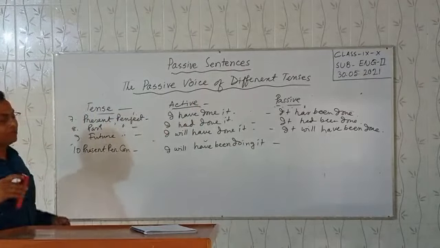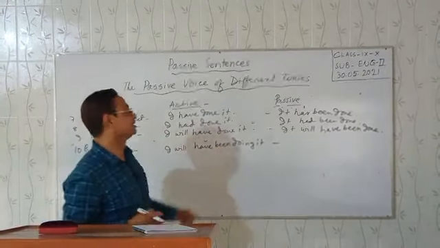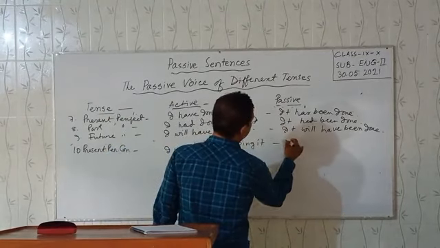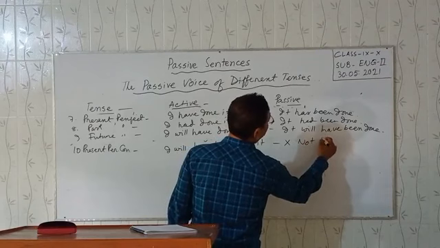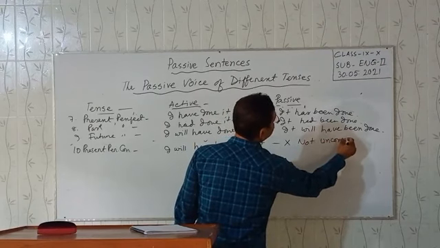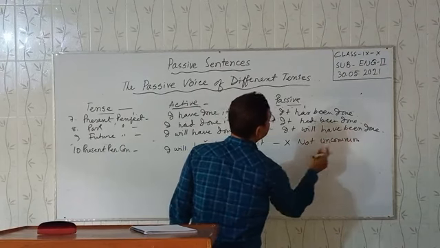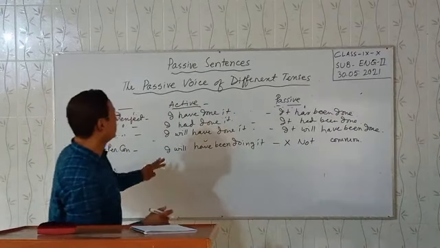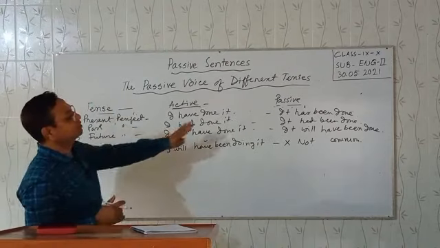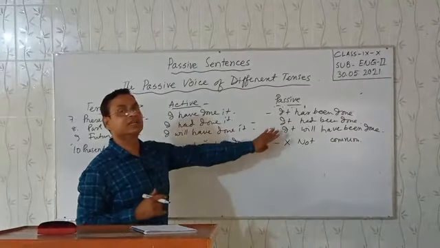This is not common in English. Present perfect continuous in passive voice is not used.